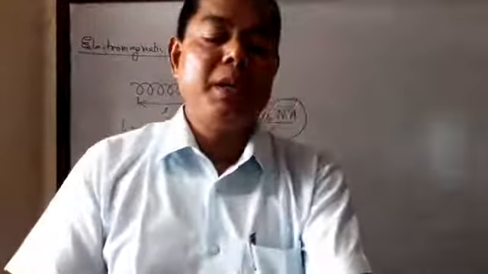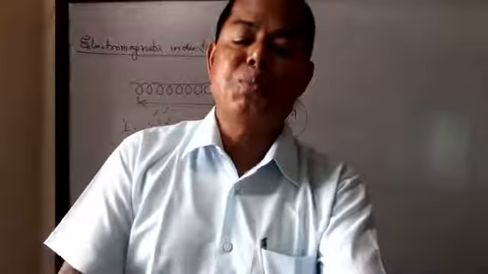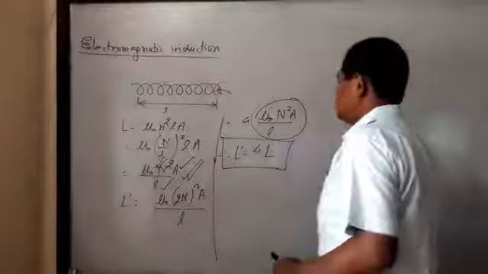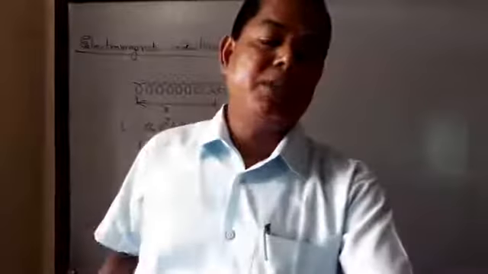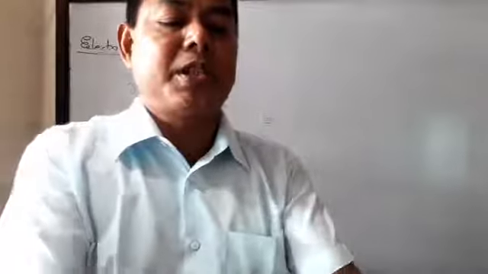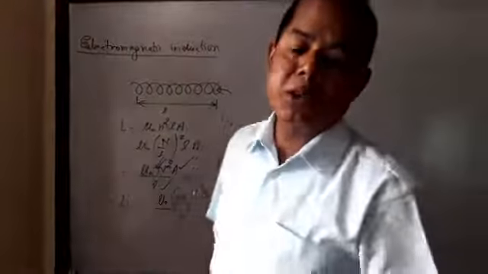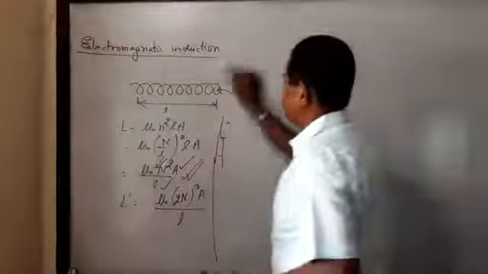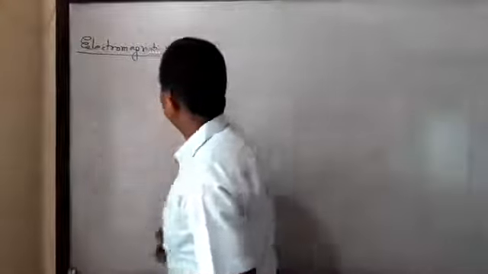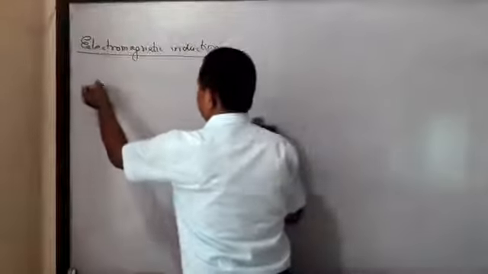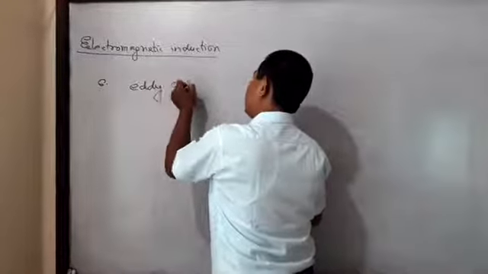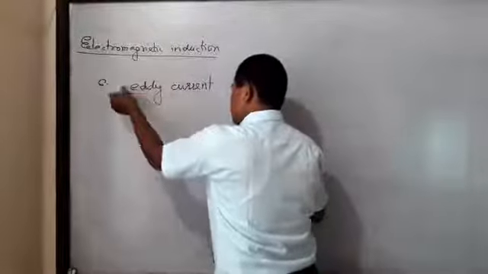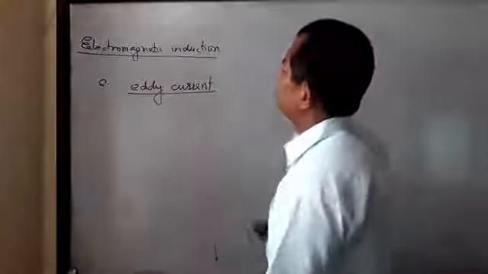How can these be reduced in the transformer? This is your question number 6. What is eddy current? How can we reduce it in a transformer? The question asks us what we mean by eddy current, and how can we minimize its value in the transformer?